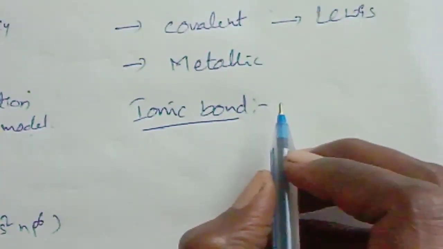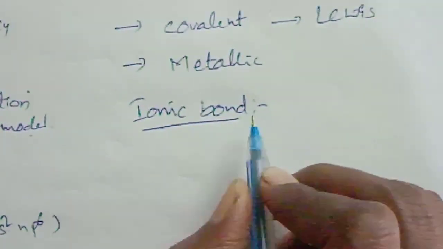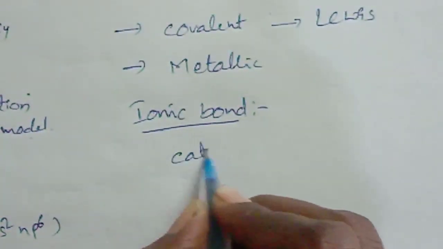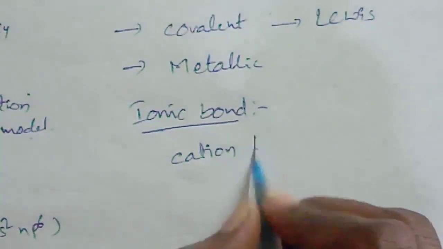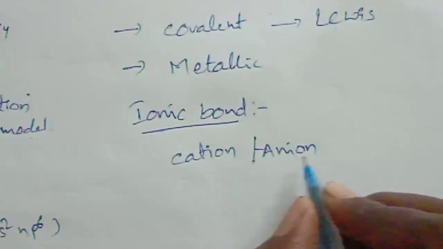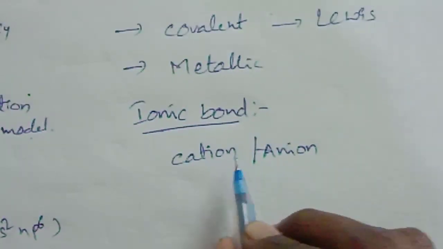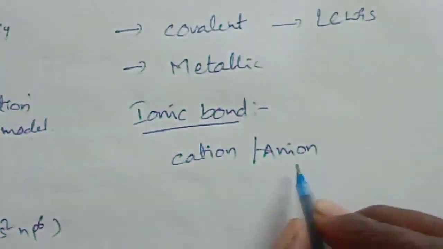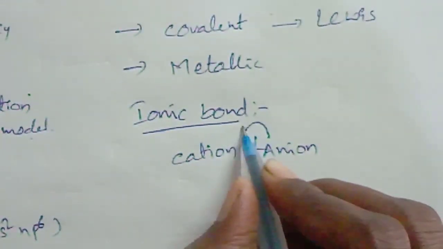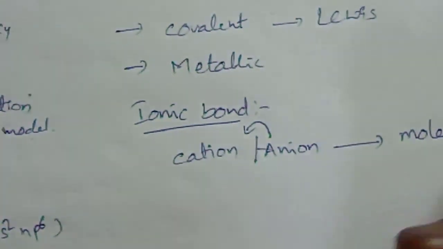Ionic bond. It is the electrostatic force of attraction between oppositely charged ions. That means negative or positive, for example, cation or anion. Opposite charged ions are formed by transfer of electrons. That means electrons transfer from anion to cation to form molecules. This is called an ionic bond.